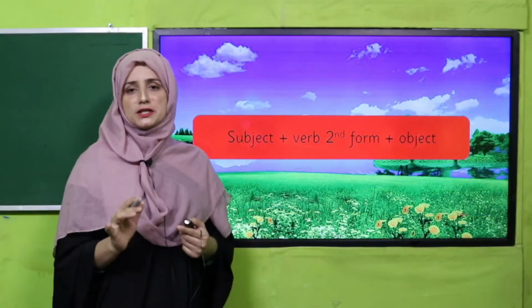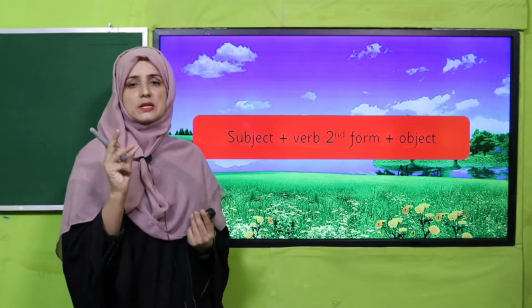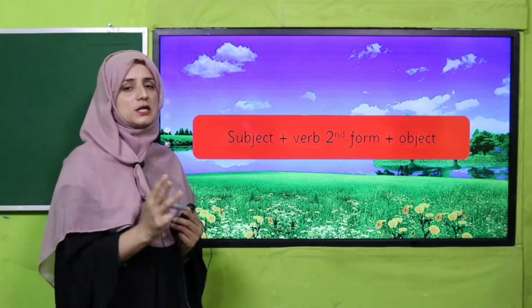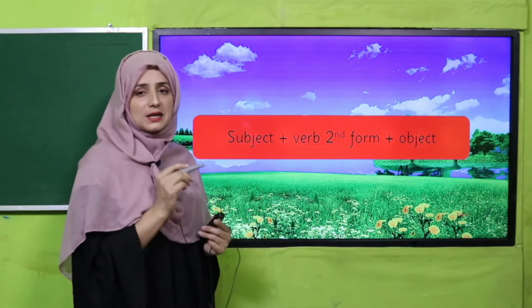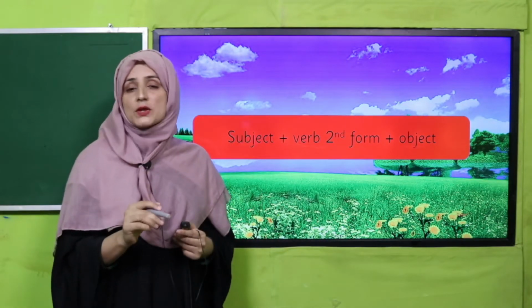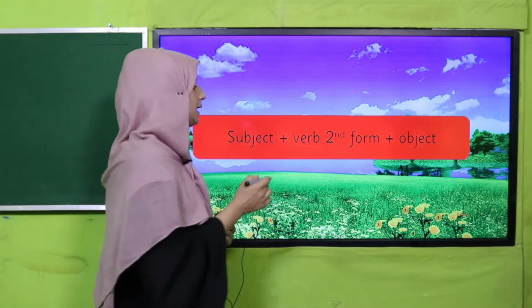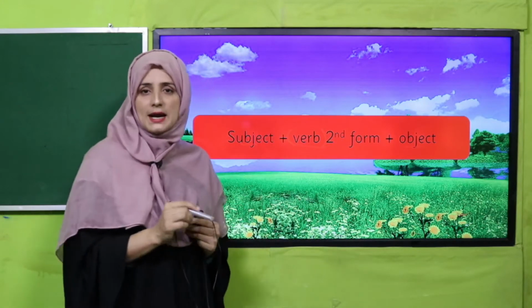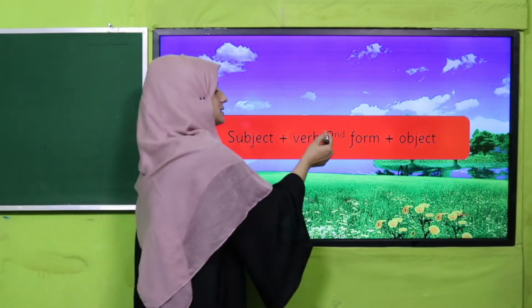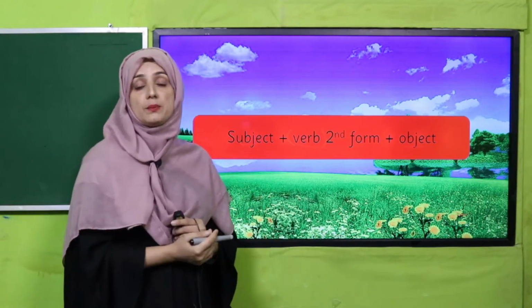Yes, my dear students and my dear teachers, we know that for a simple sentence, we need the SVO pattern. We follow subject, verb, object. But in simple past tense, how can we identify it? We can identify it through the verb, and we will find the verb in the second form in simple past tense.